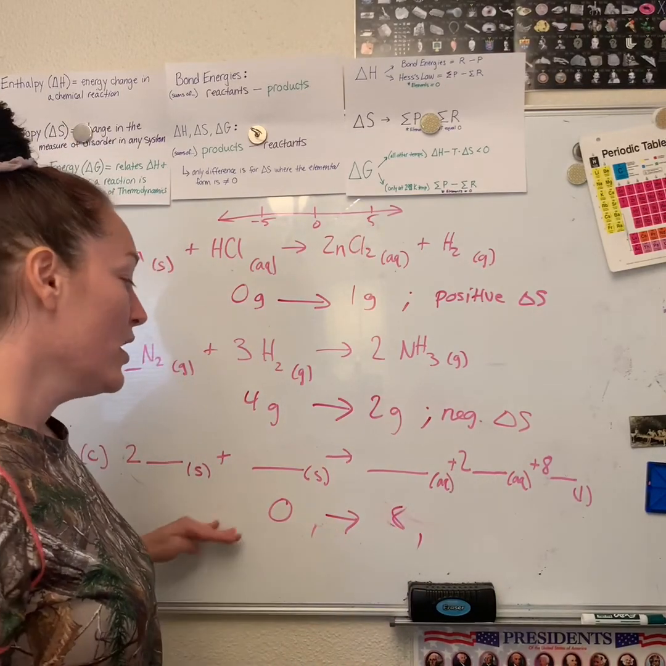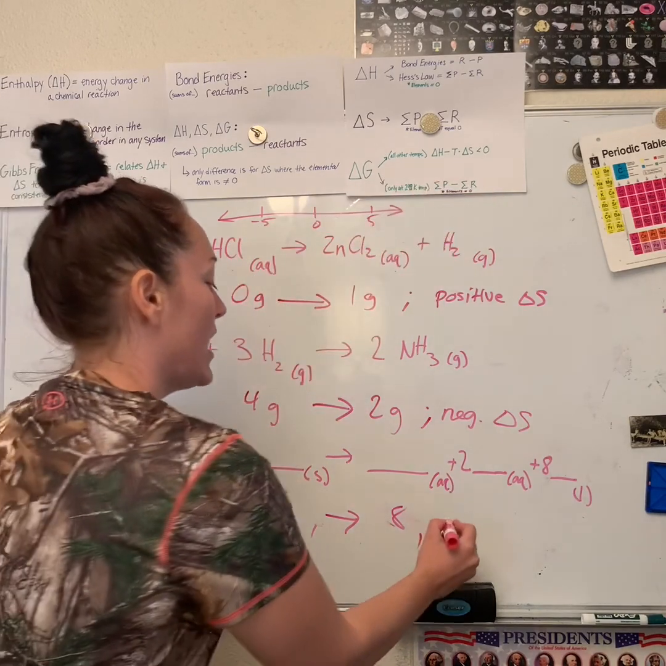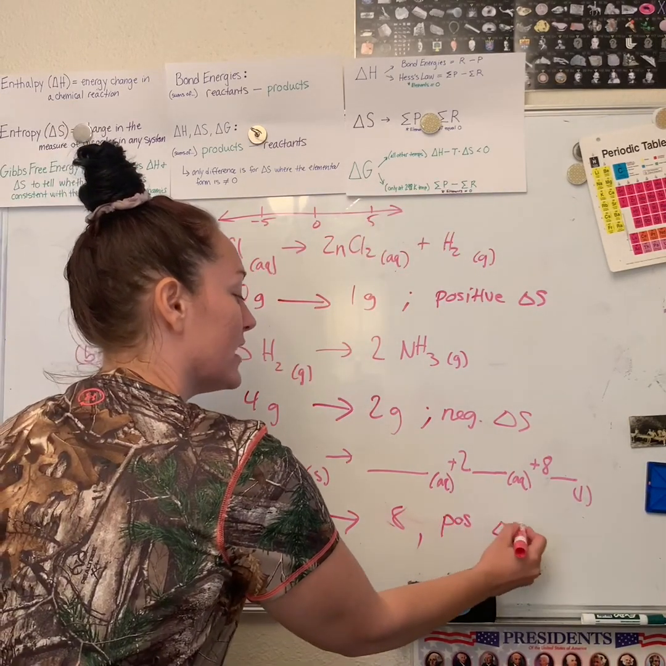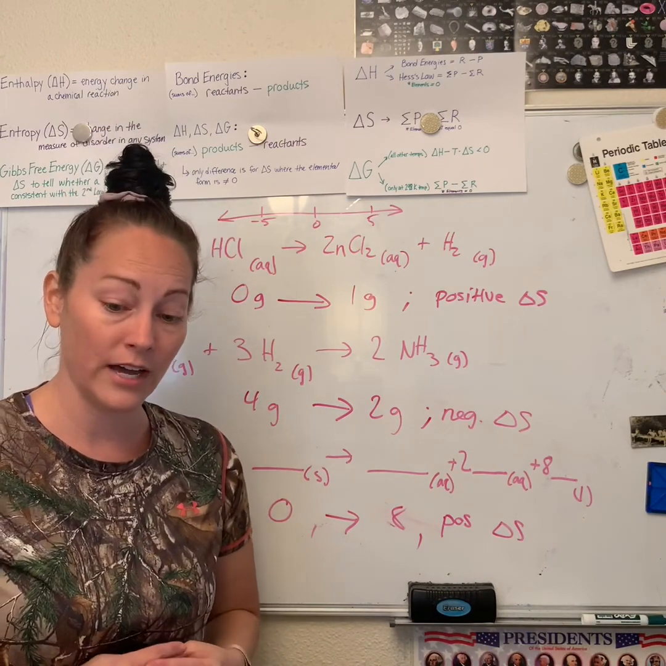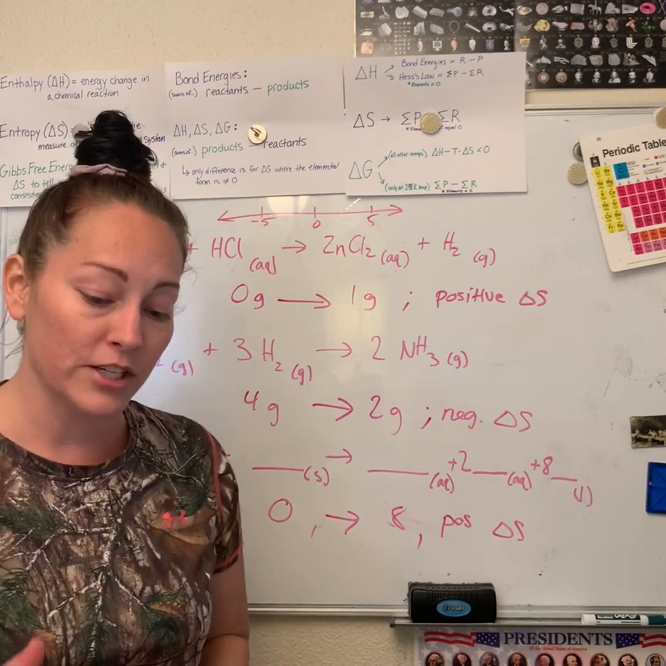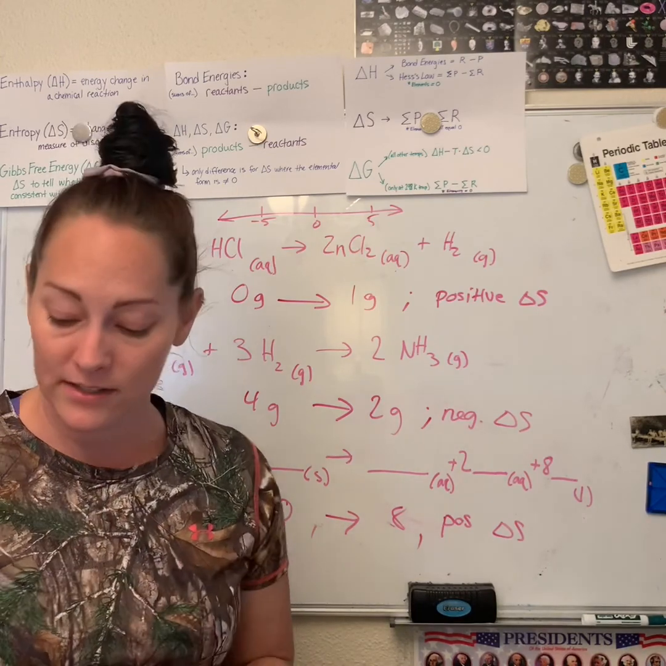okay? Either way, we see that this is moving on our number line from a 0 and it's going positive. So I would say this has a positive delta S, a positive change of entropy, of disorder. Okay? So you're going to do that on your own, 13.9, A, B, and C, and you're going to be looking at your phases. Okay?